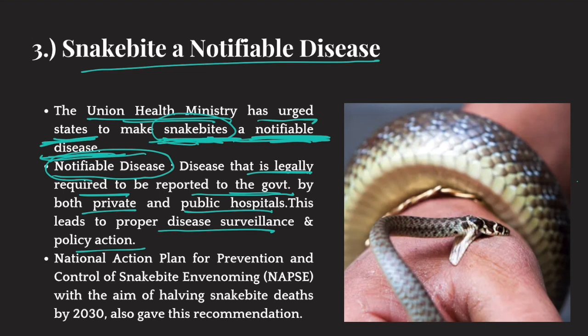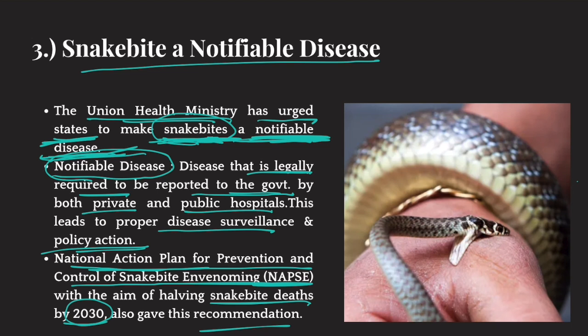And it would have the necessary information to take policy decisions. In fact, the National Action Plan for Prevention and Control of Snakebite Envenoming (NAPSE) has resolved to halve snakebite deaths by 2030. This action plan was launched to halve the number of snakebite related deaths by 2030. They also gave this recommendation of making this a notifiable disease.